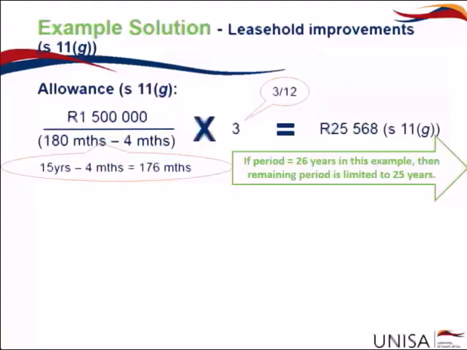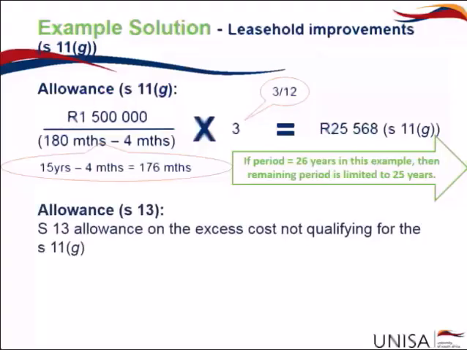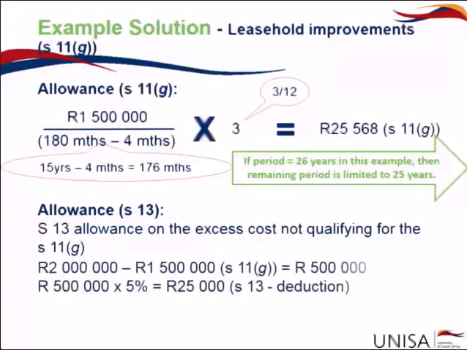Now what you can see is we used the contract amount in order to calculate the 11G leasehold improvement deduction. However, we actually went and spent an extra 500,000. We spent 2 million. We will be entitled as the lessee to claim an allowance in terms of Section 13 on that excess. So that 500,000, we will be able to claim the 5% as a Section 13 deduction.